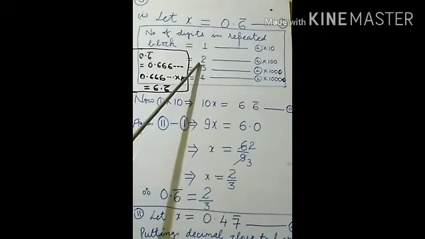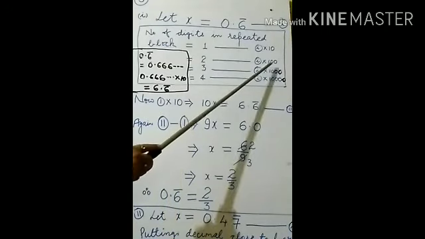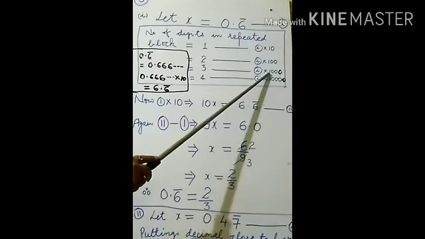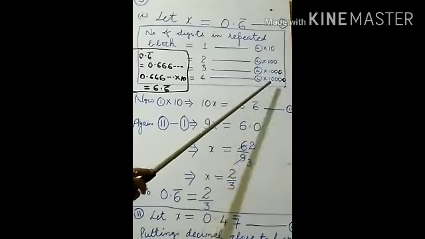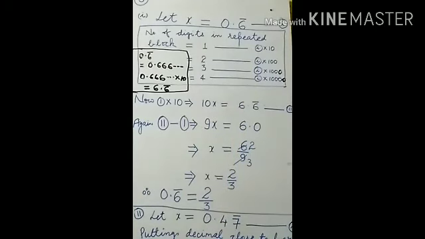If 1 digit is being repeated, then 1 followed by 1 zero. If 2 digits are there, that equation will be multiplied by 1 followed by 2 zeros. If 3 digits, 1 followed by 3 zeros. If 4 digits are being repeated, 1 followed by 4 zeros.